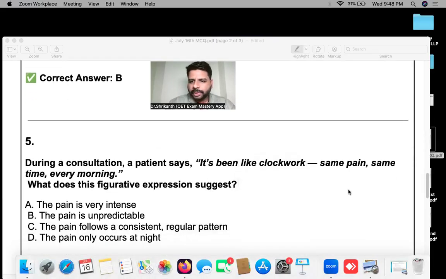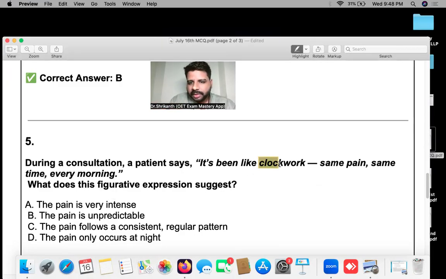So this is the fifth question. During a consultation, a patient says, "It's been like clockwork, same pain, same time, every morning." What does this figurative expression suggest? It's been like clockwork. So imagine a clock.